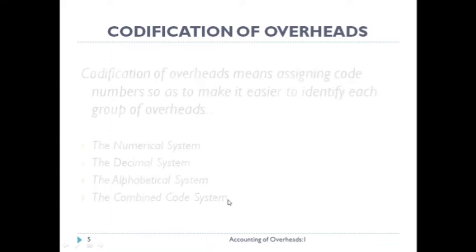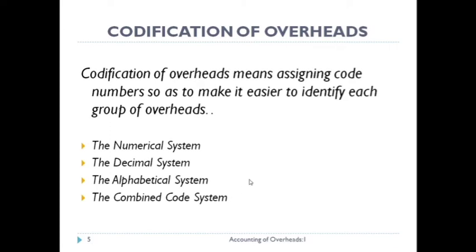Step number 2 is codification of overheads. What does codification mean? You are giving codes to overheads. The meaning is assigning code numbers so as to make it easier to identify each group of overheads. This codification will depend upon numerical system, decimal system, alphabetical system, or combined code system. In combined code system, you will have a combination of 3 or a combination of any 2 as per the company requirement.